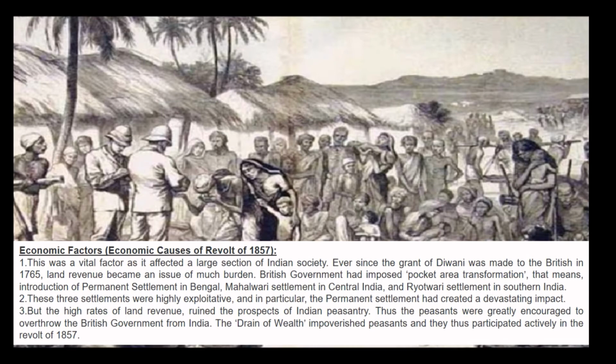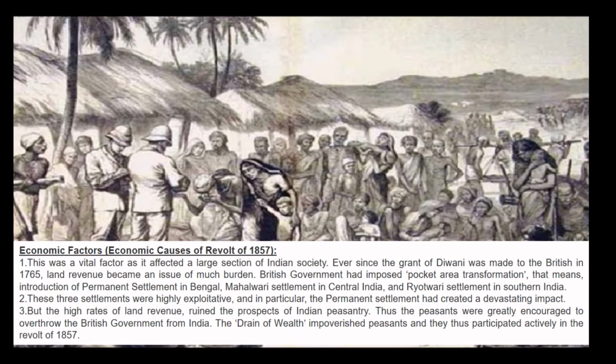That means the introduction of permanent settlement in Bengal, Mahalwari settlement in central India, and the Raitwari settlement in southern India. So these three settlements were highly exploitative, and in particular, the permanent settlement had created a devastating impact, but the high rates of land revenue ruined the prospects of the Indian peasantry.